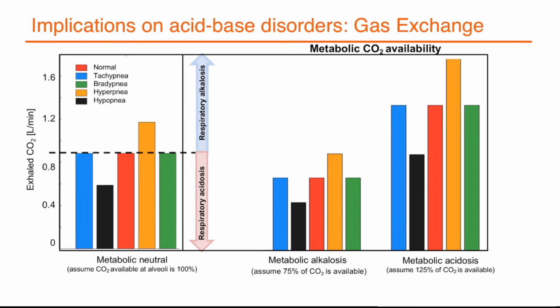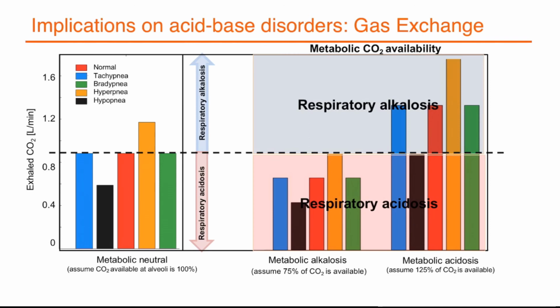We see that during metabolic alkalosis, all the breathing patterns experience respiratory acidosis, except hyperapnea, which is almost near the normal value. Similarly, respiratory alkalosis is found in all the conditions except hypopnea breathing. These two suggest that alterations in the peak flow rates can improve the acid-base disorders.